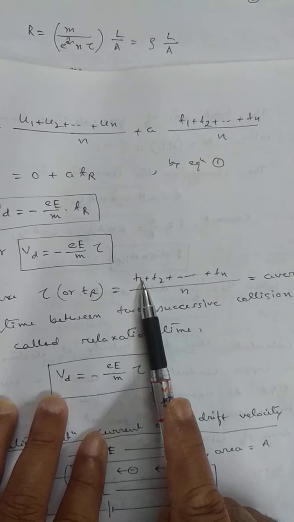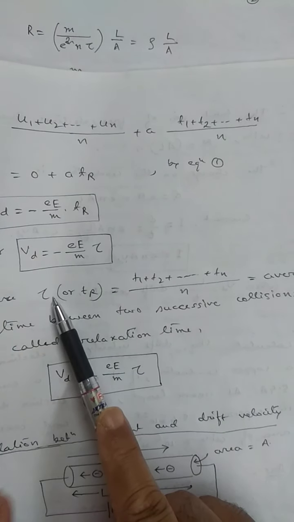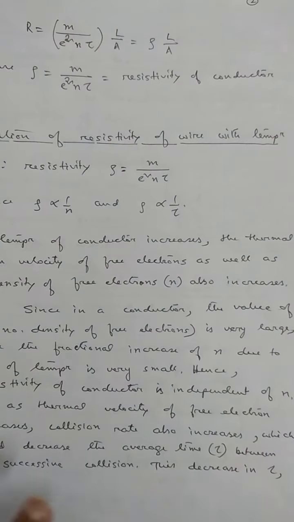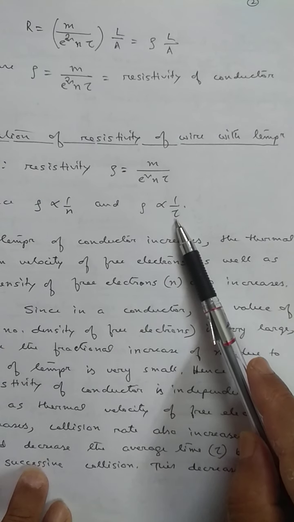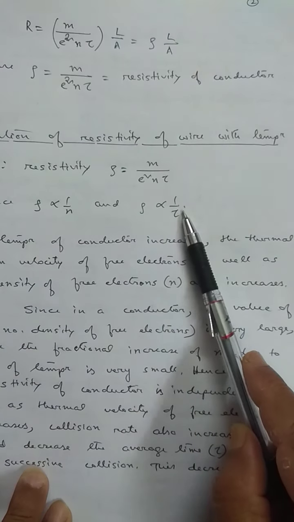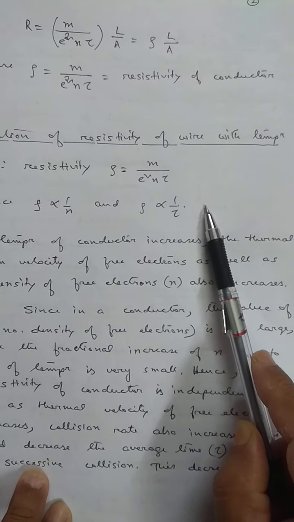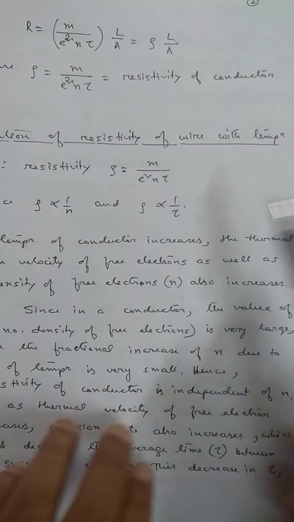If they collide more frequently, T1, T2, Tn are small, therefore relaxation time is small. If relaxation time decreases, resistivity increases. But under what condition does it decrease? When temperature increases. Therefore resistivity increases with rise of temperature.